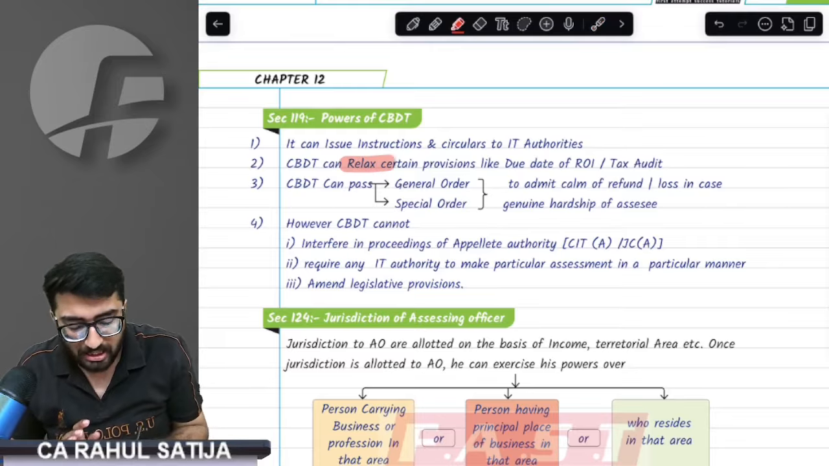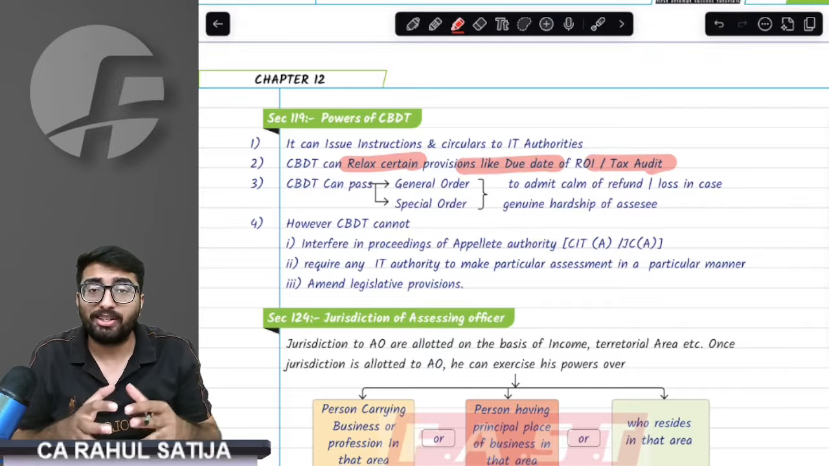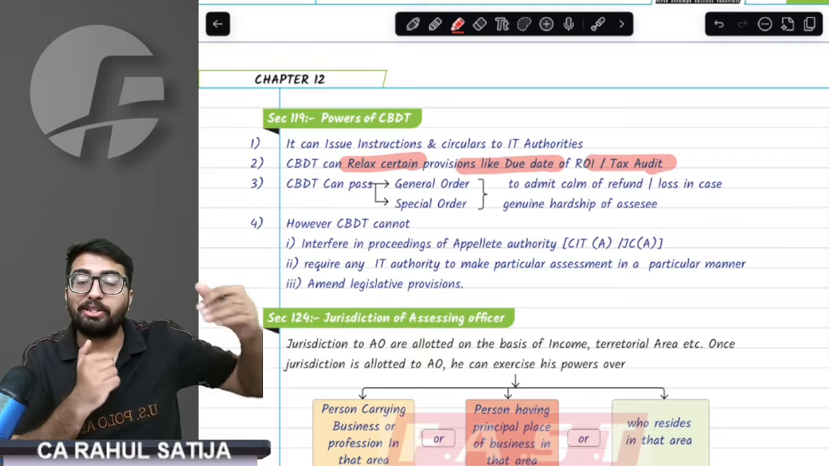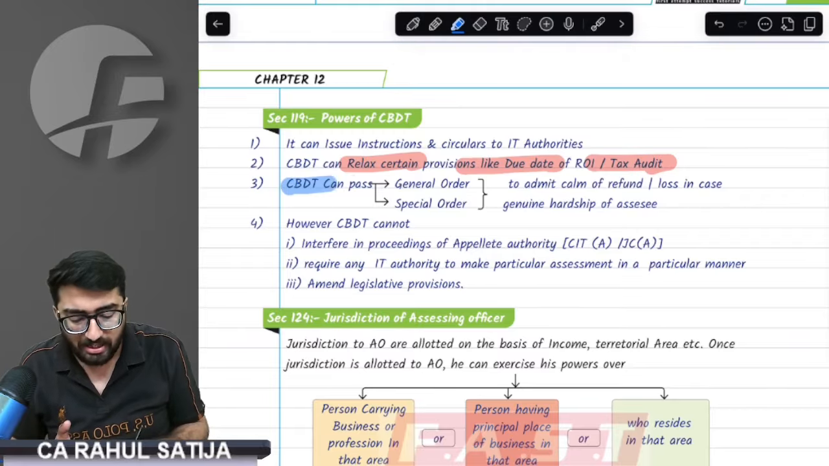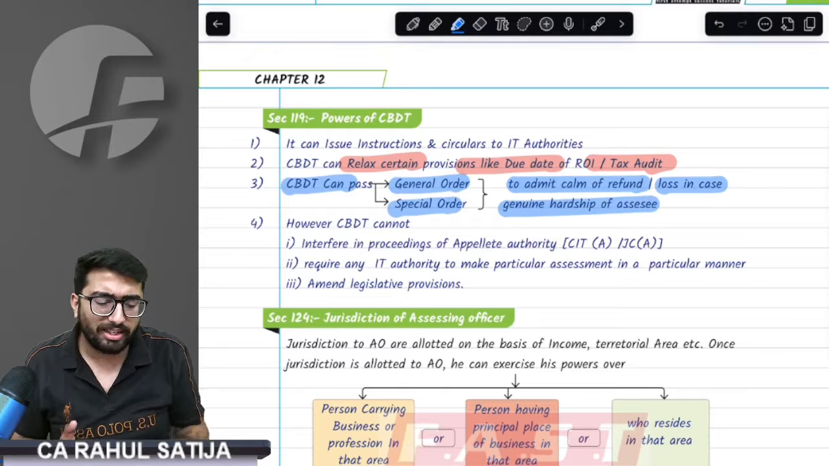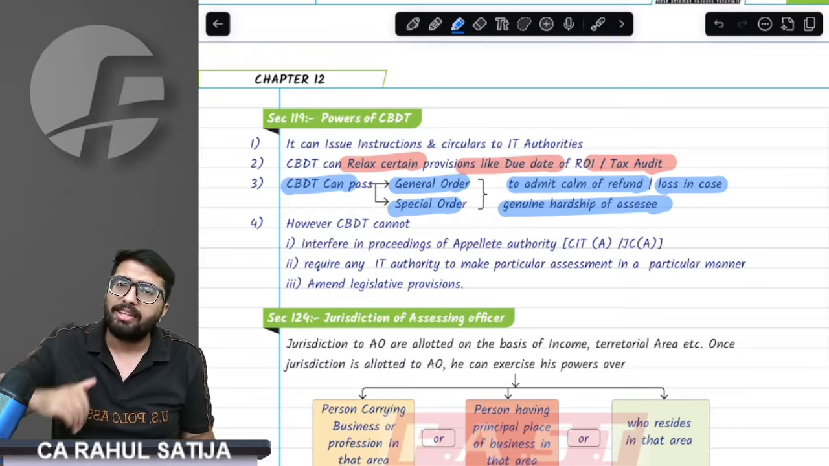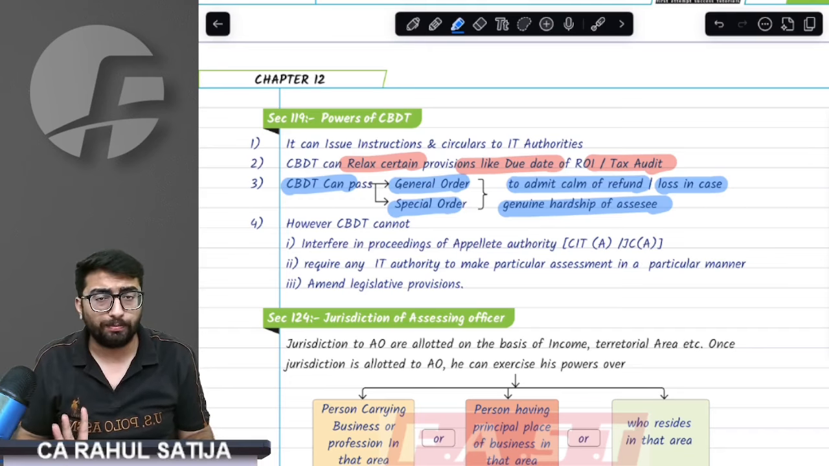Now, what else can CBDT do? CBDT can relax certain provisions, for example, tax audit. The tax audit due date is extended. For example, the ITR due date is extended. These extensions are being done by CBDT. CBDT can pass a general order or specific order to admit refund or loss in case of genuine hardship. So if you have genuinely delayed the return, then CBDT can help you to admit the losses. So these are three things that CBDT can do.